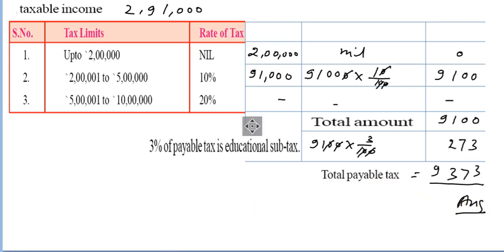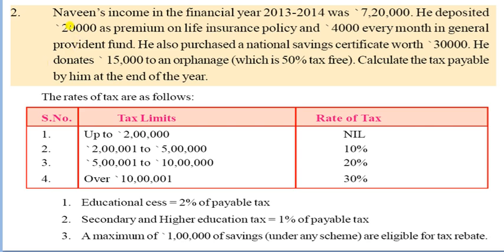Yes, it is the 9,100 into 3%, that is the 0 will be cancelled out, and 3 times 1 is 3 and 3 times 9 is 27, and adding this, 3 will be there, 7 will be there, here 3 and 3 and 9 is here. So 9,373, that is your answer. Let us see the next question.